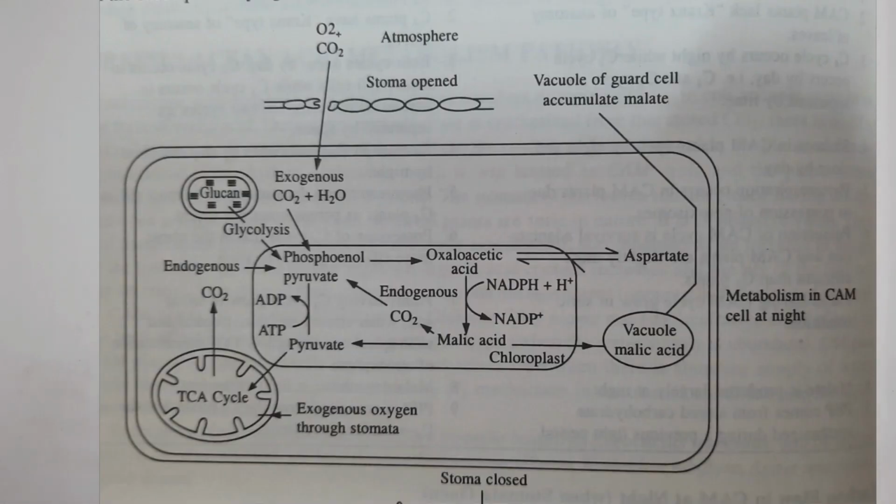The rubisco receives carbon dioxide from the malic acid, and malic acid is converted back to pyruvic acid. The pyruvic acid remains there, is converted into phosphoenol pyruvate, and the phosphoenol pyruvate can absorb carbon dioxide the next night when the stomata open. The same mechanism, but for a different purpose as the C4 cycle.